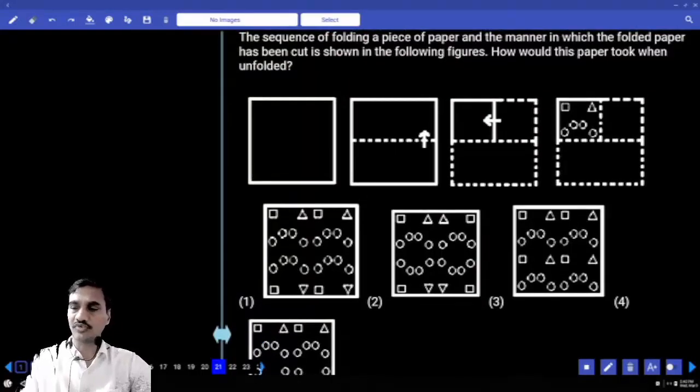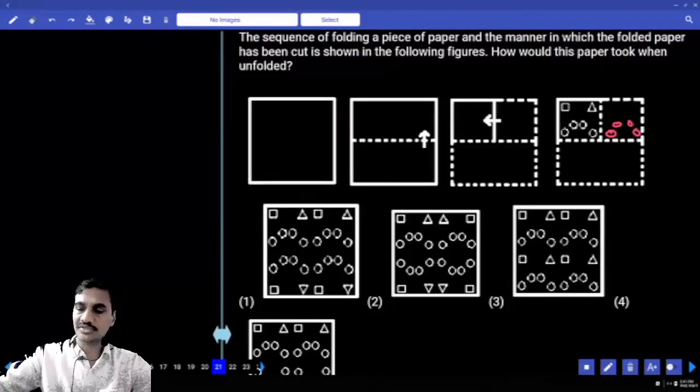Now here after folding this, now these are there. ఈ 4 circles మళ్ళీ మనకి ఇక్కడ as it is గా రావాలా లేదా? Now these 4 circles must be present here. Now this square ఎక్కడికి వస్తుంది? Now this square should come to this place. Now this triangle will be at this place.